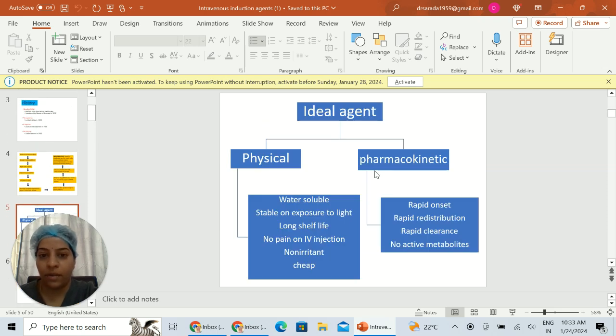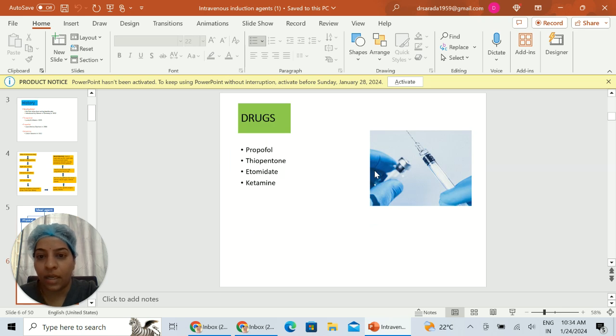So what are the properties of an ideal agent? There are some physical properties and pharmacokinetic properties. The physical properties include that it should be easily water soluble, stable on exposure to light, have a long shelf life, not produce any pain on injection, be non-irritant, and be available cheap. The pharmacokinetic properties ideally should include rapid onset, rapid redistribution, rapid clearance, and it shouldn't leave any active metabolites. The drugs that we commonly use for induction are propofol, thiopentone, etomidate and ketamine.